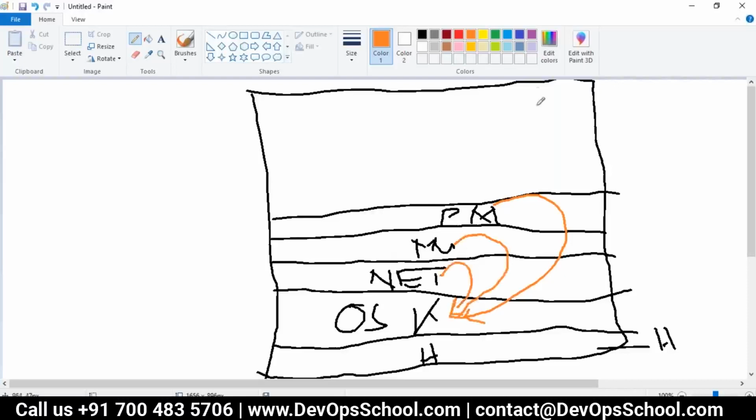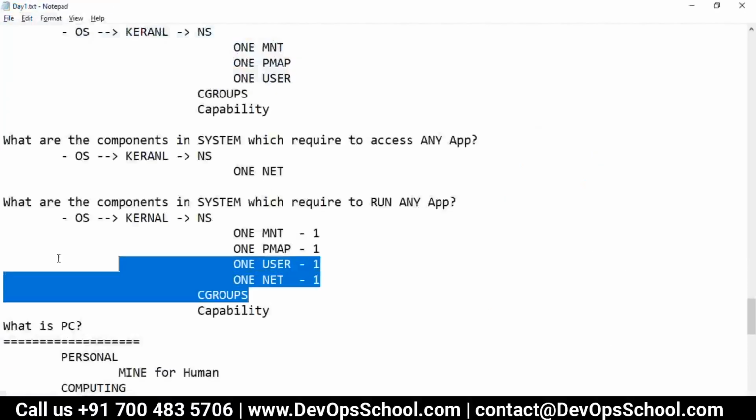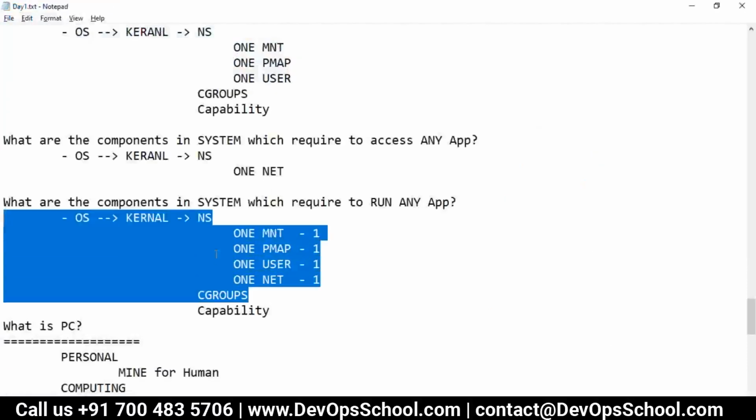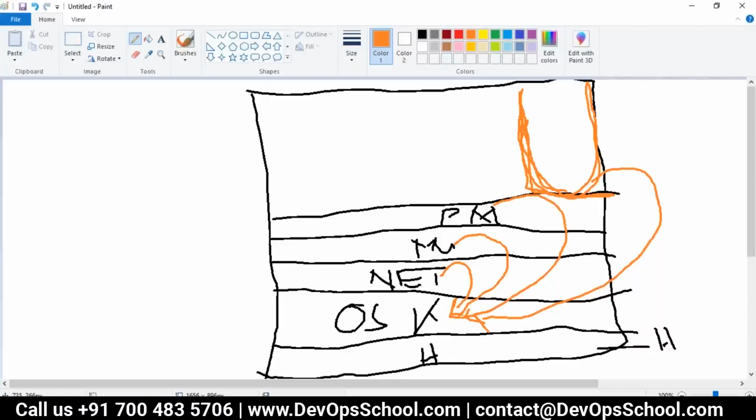Now here a user gets created. So this is user space. This also comes from the kernel. I told you very clearly, guys, please do not forget this. So: mount, PMAP, user and network.